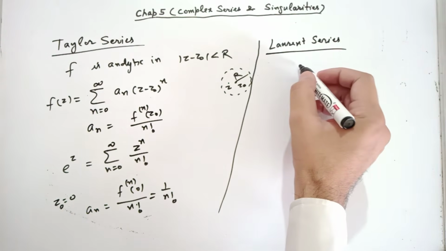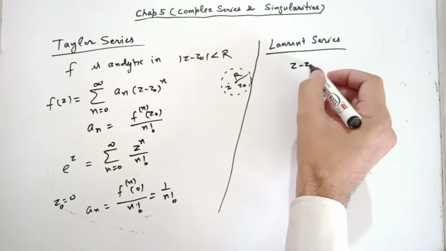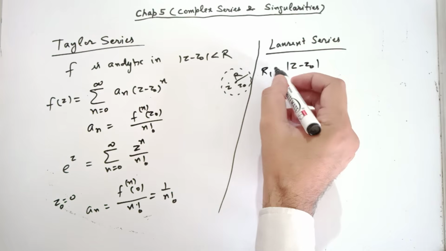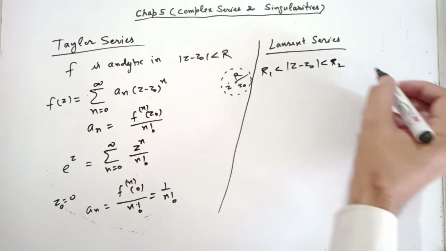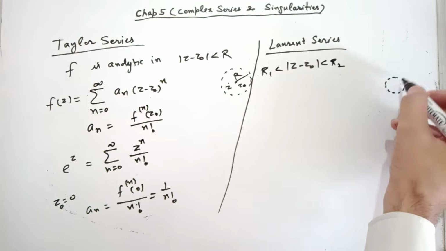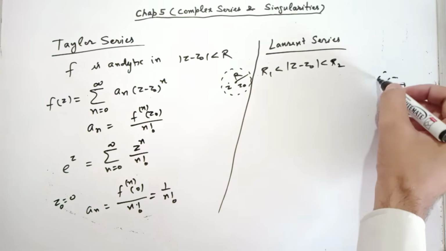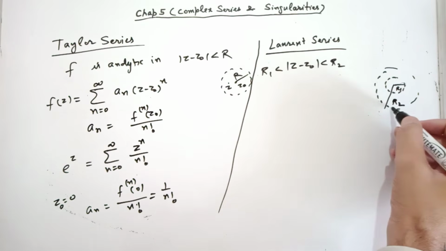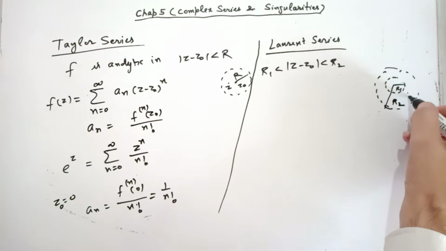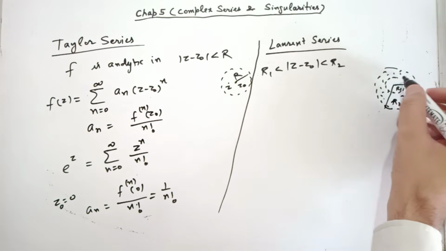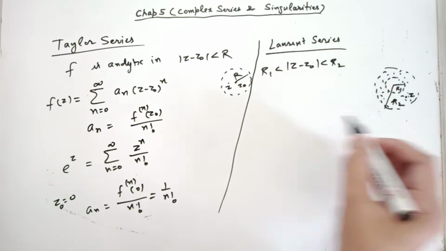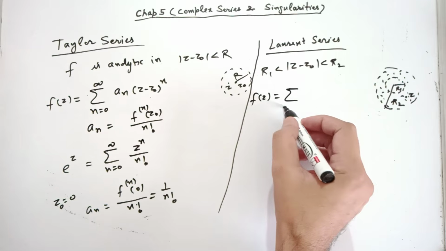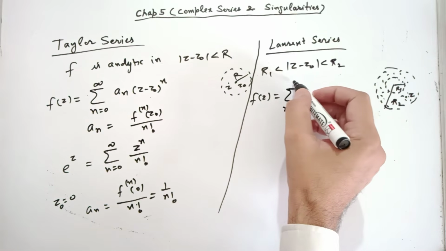This time f is analytic. F is analytic in this ring-shaped region or annular region. It means we have an inner circle of radius r1 and an outer circle of radius r2. The function is analytic in this region. It is given. Then for any z inside this region, f(z) can be expressed as the sum of these two series.